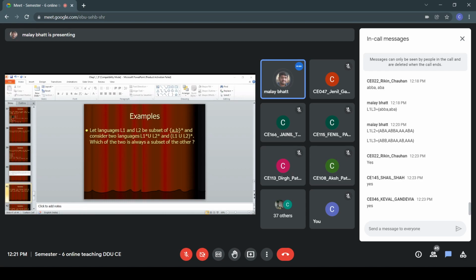So we have to find L1 and L2, check L1 star union L2 star, and generate (L1 union L2) whole star.